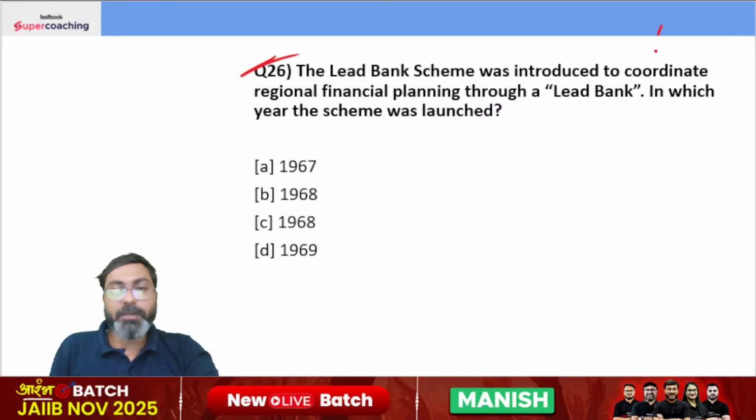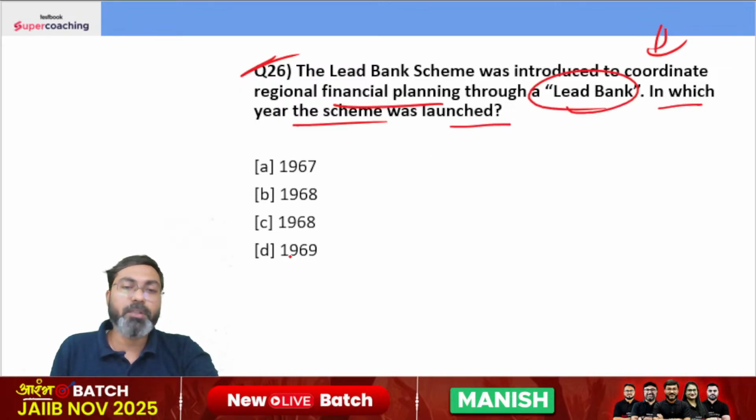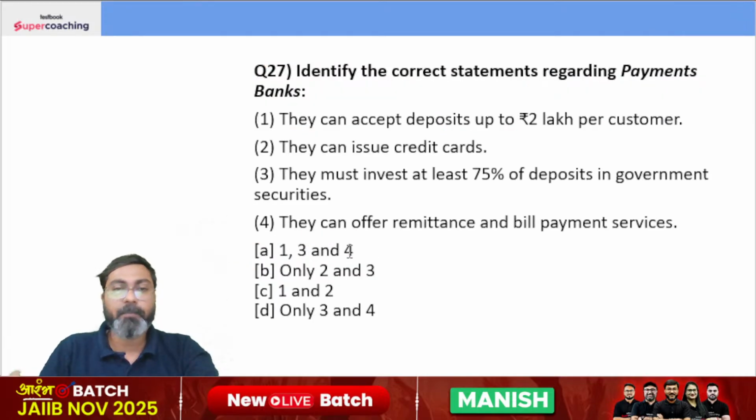The lead bank scheme was introduced to coordinate regional financial planning through a lead bank. In which year was the scheme launched? It was launched in 1969.